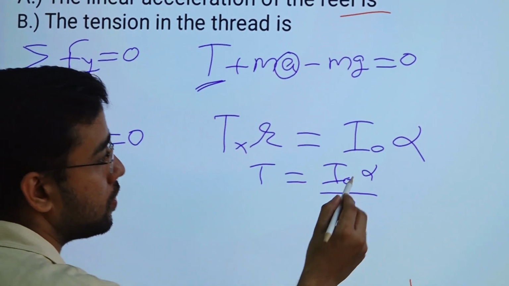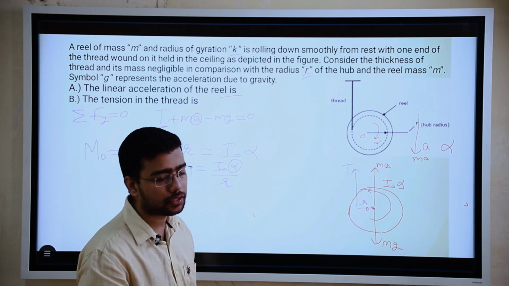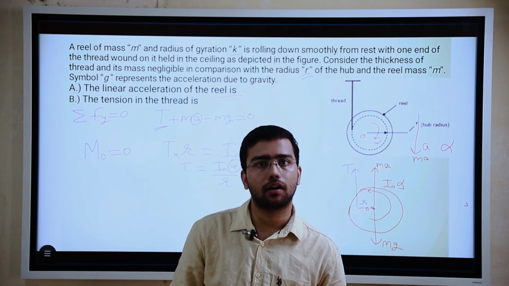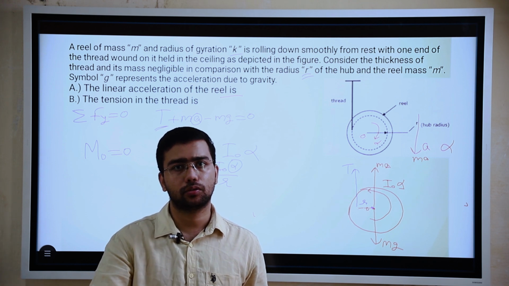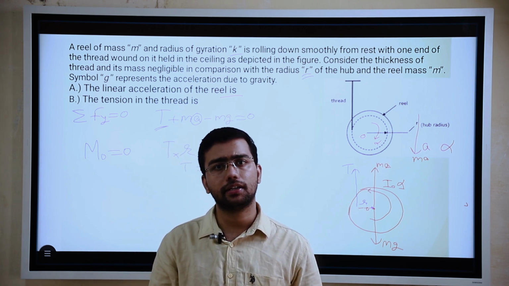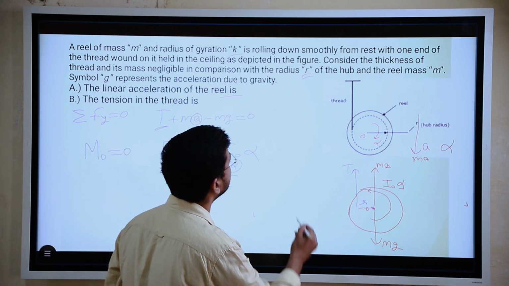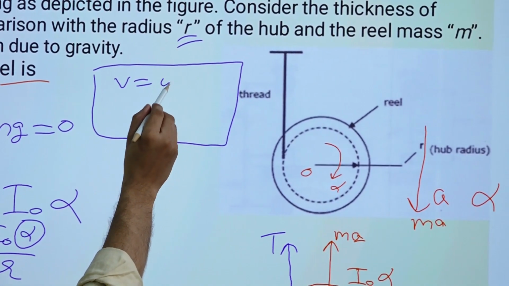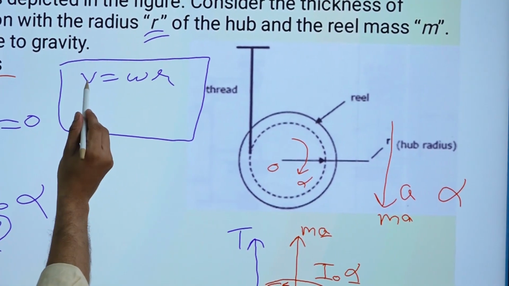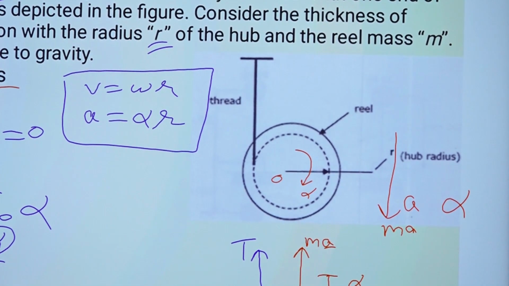So here we have alpha also unknown. So how to find out alpha? In pure rolling condition, what happens? V is equal to omega r. When you differentiate V is equal to omega r with respect to time, you will get A is equal to alpha r. Important equation: V is equal to omega r, it is a pure rolling condition. When you differentiate it, you will get A is equal to alpha r, right?